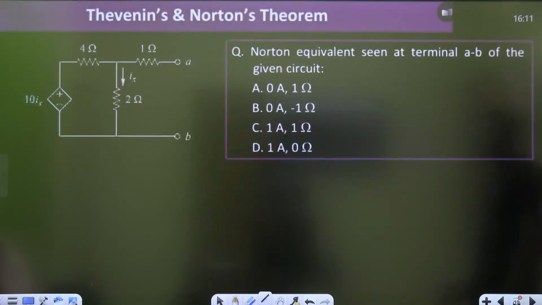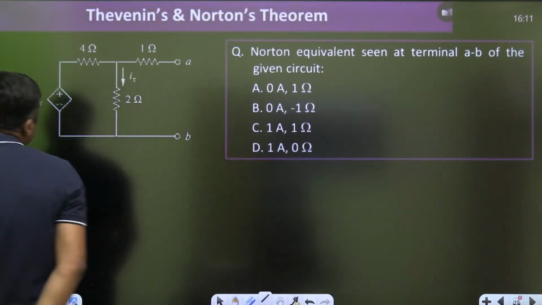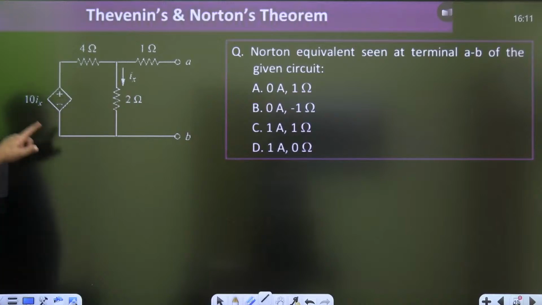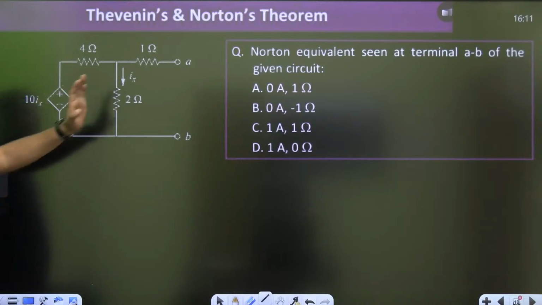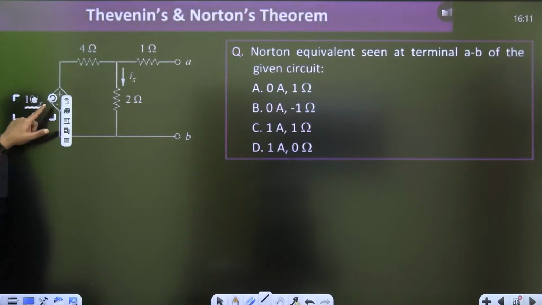Okay then. Now first question, this is with dependent sources, guys. One dependent source is given as 10ix, with 4 ohm, 2 ohm, 1 ohm. Find the Norton equivalent seen at terminal AB of the given circuit. What is the Norton equivalent across this? You have to find Norton's equivalent.